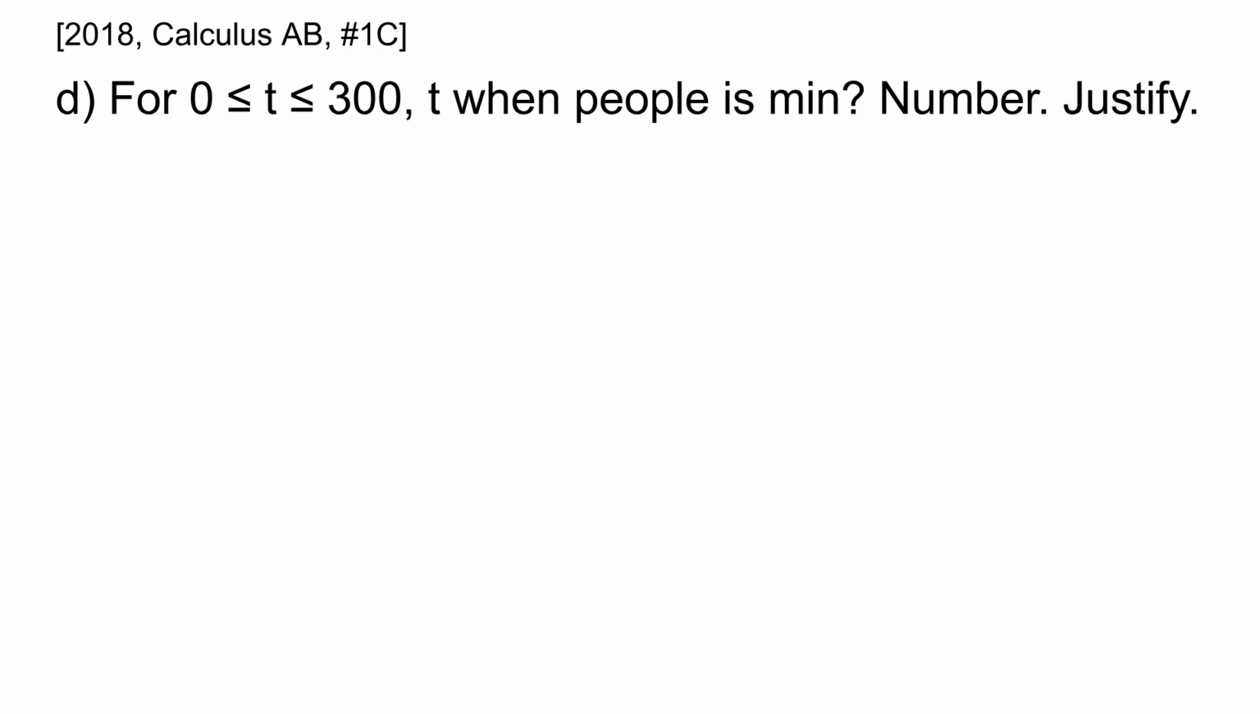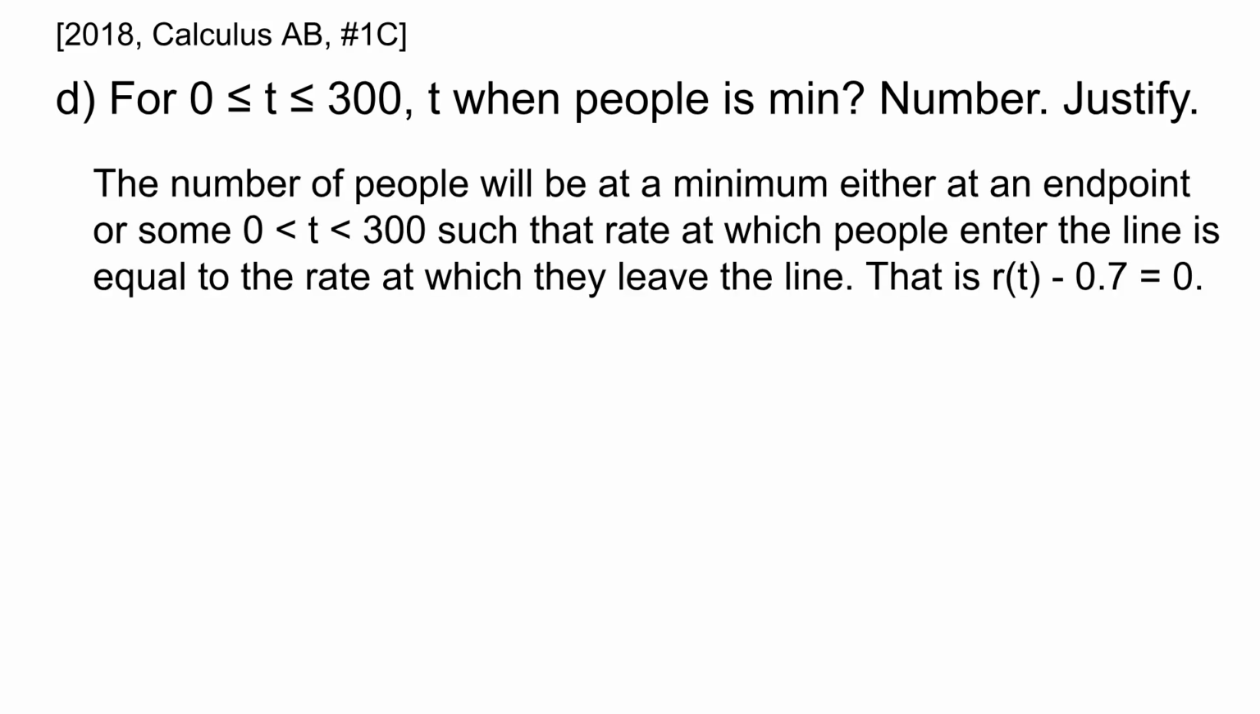In part D of this question, we are asked for values of t between 0 and 300, find the value of t when the number of people in line is at a minimum. Give the number and justify. The number of people will be at a minimum either at an endpoint or some value of t between 0 and 300, such that the rate at which people enter the line is equal to the rate at which they leave the line. That is, r of t minus 0.7 should equal 0.